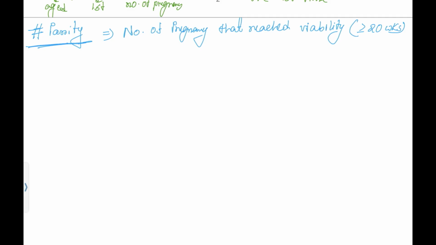Now how will you make it clear? Let's give an example: think of it as a milestone. If a woman crosses the viability period, then we will consider it as parity. Okay, now if a pregnancy crossed 20 weeks, we will consider it as parity. Whether the baby was alive, whether it's a stillborn, whether it's twins, all will be counted in parity. Understood? Now, again, there are further subdivisions.